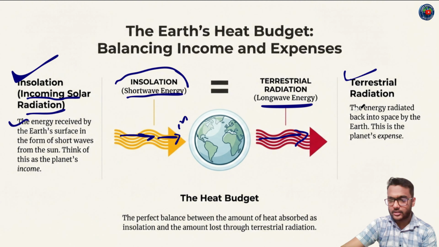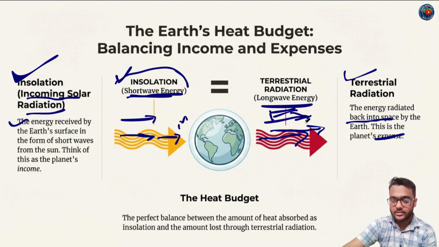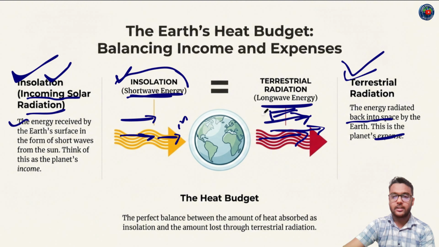Then terrestrial radiation is the energy radiated back into space by the Earth surface. This is the planet's expense. After all, insolation is the shortwave energy coming from the sun towards the Earth surface, and terrestrial radiation is the outgoing energy from the Earth surface to the space. Insolation is the income of the Earth surface, and terrestrial radiation is the expense of the Earth surface.